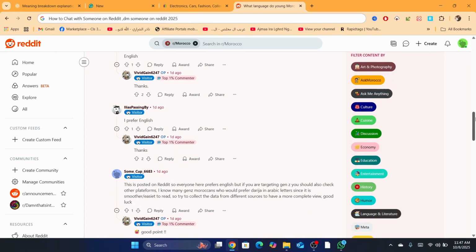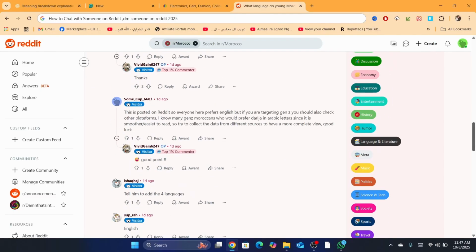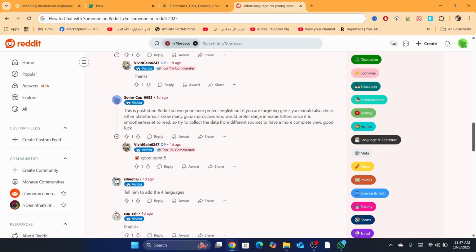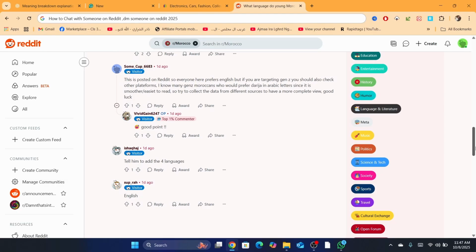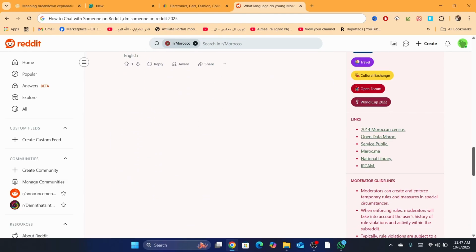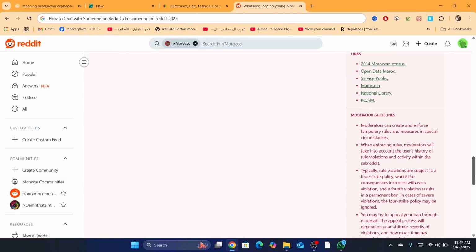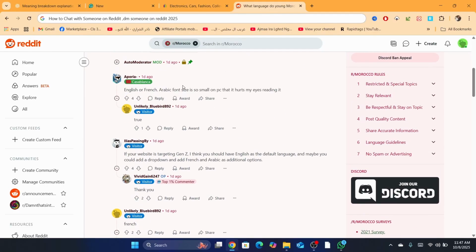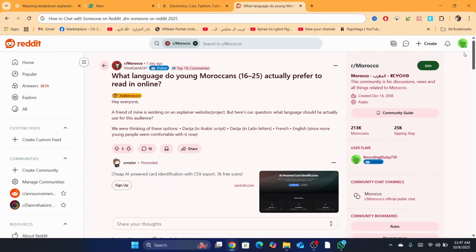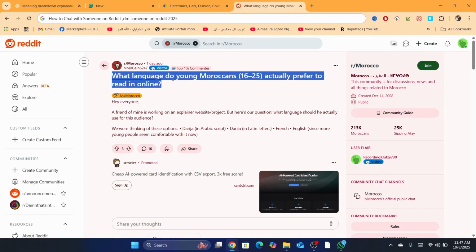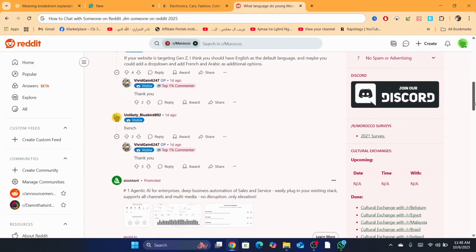So one thing you need to know is, if you are a new user, you may have some restrictions from chatting with someone on Reddit, and also following other users for about a week. So this is only temporary. You just need to wait a week and you will be able to chat with everyone, and also follow everyone as you want.